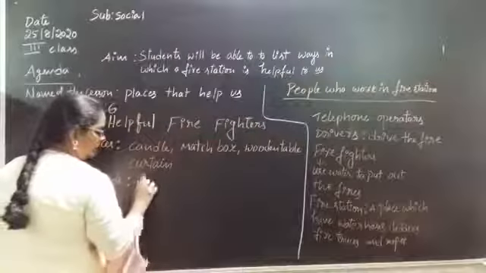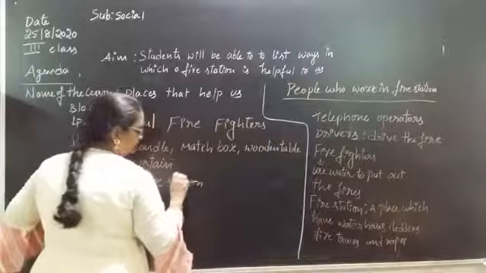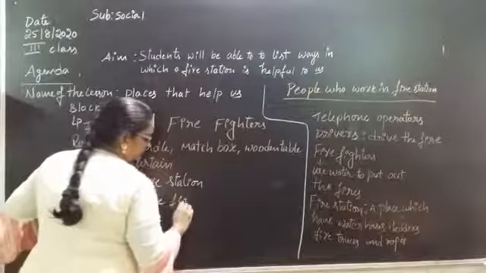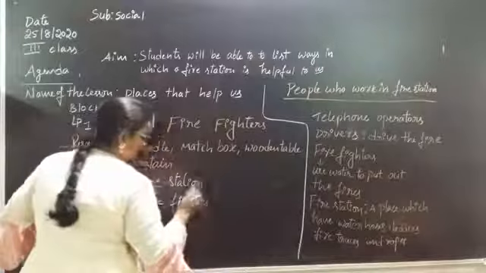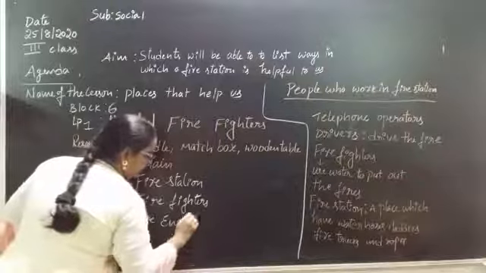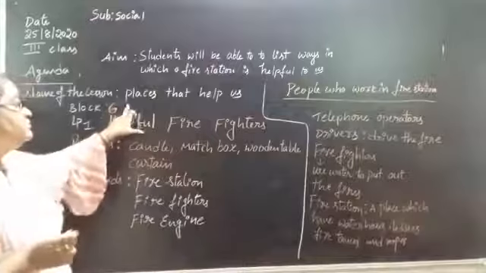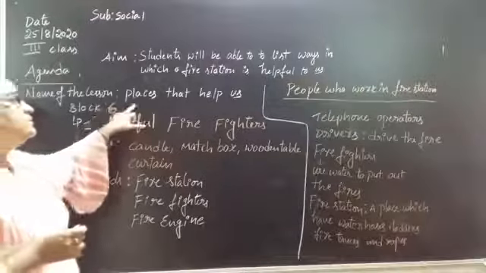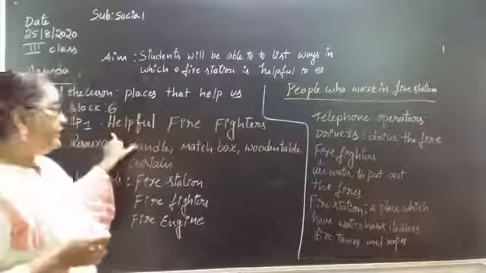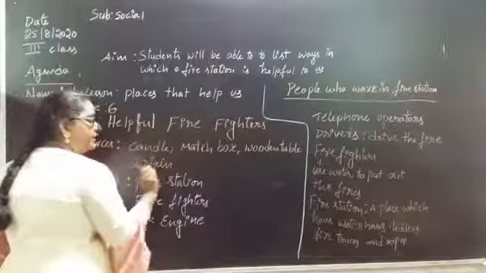So what are the new words in this lesson we have learned? Fire station, firefighters, and fire engine. Right, children? So today we have learned which lesson? Lesson block 6, places that help us. In that our LP1 is what? Helpful firefighters. In that, what are the resources we have used? Candle, matchbox, wooden table and curtain.